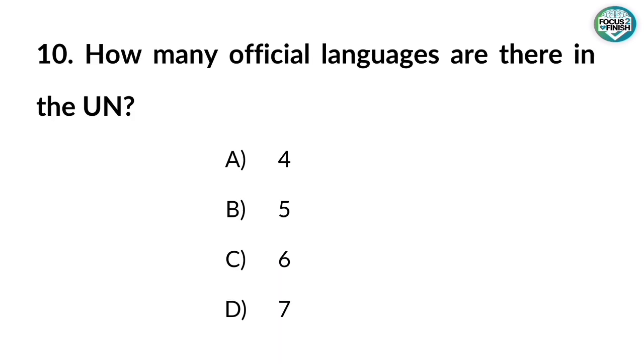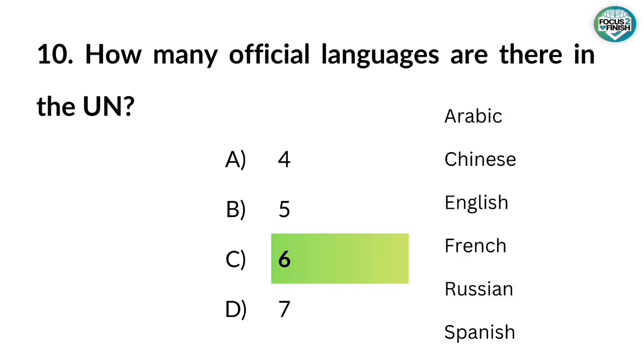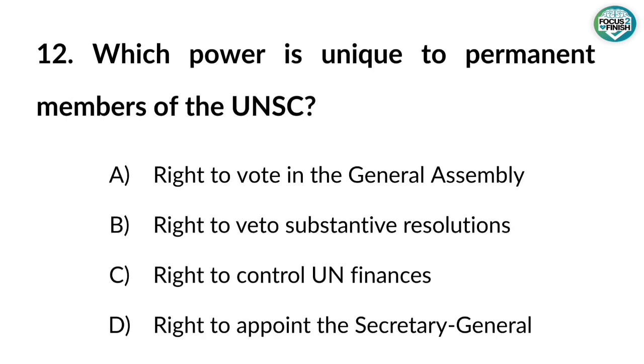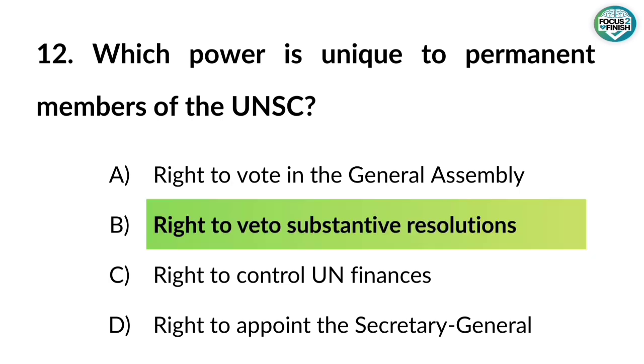10. How many official languages are there in the UN? Answer: 6. Arabic, Chinese, English, French, Russian, Spanish. 11. How many permanent members are there in the UNSC? Answer: 5. 12. Which power is unique to permanent members of the UNSC? Answer: the right to veto substantive resolutions.